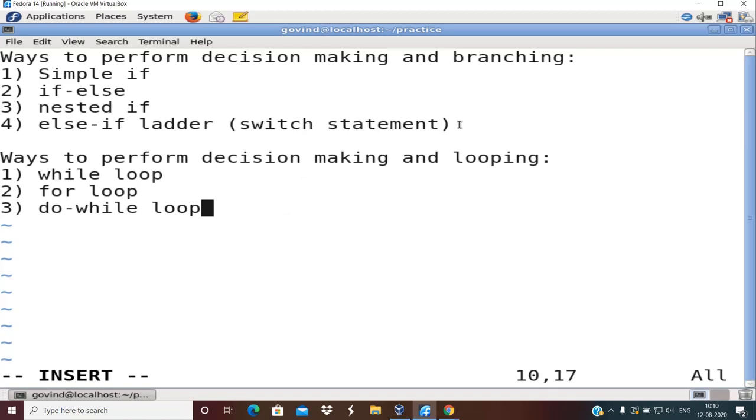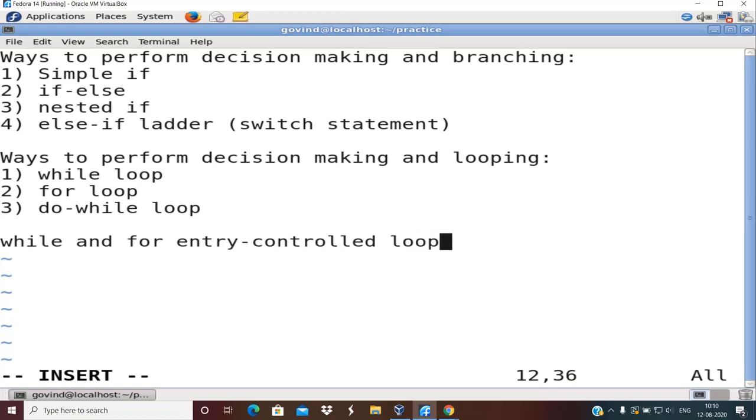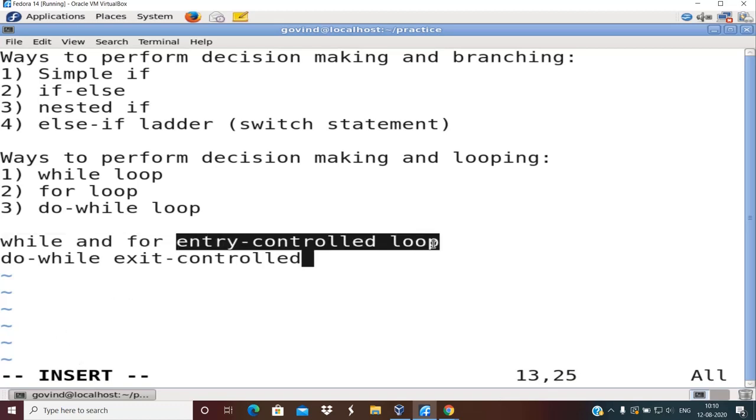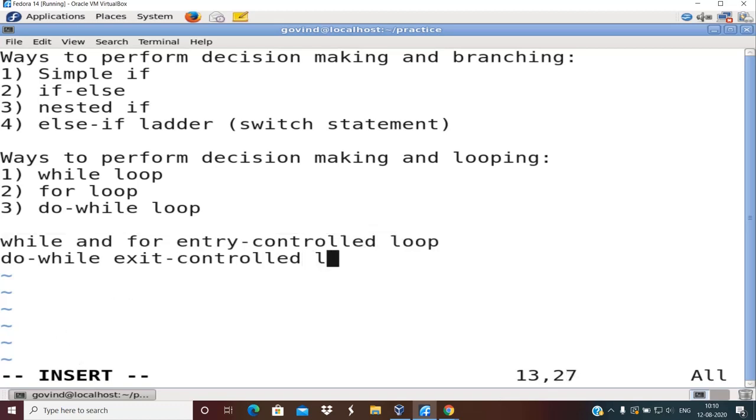So three ways of looping: while loop, for loop, and do while loop. While and for come under a category of entry controlled loops, and do while comes under a category of exit controlled loop. I'll talk about the exact difference between entry controlled and exit controlled loops when I take up that part.